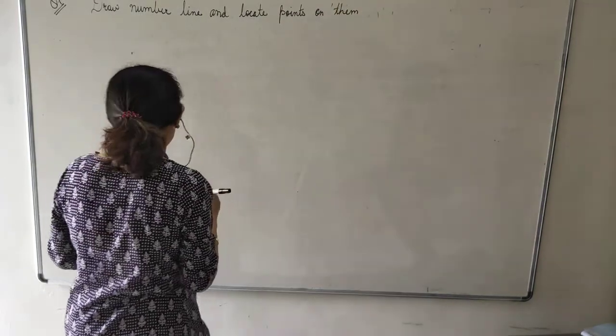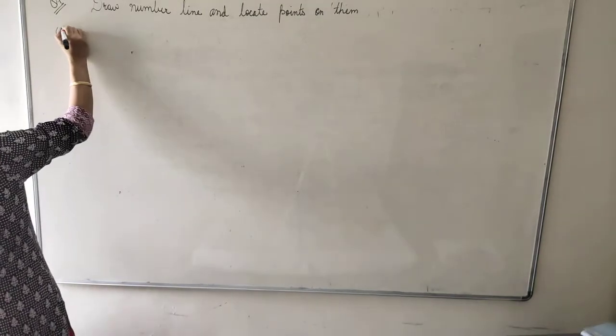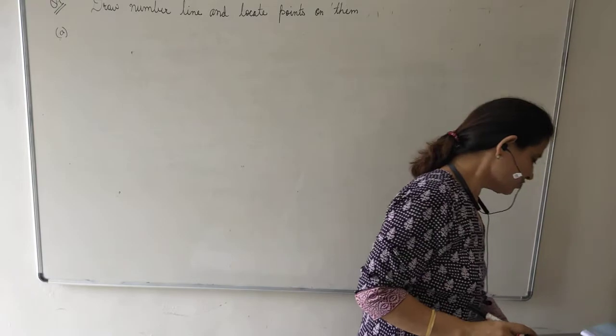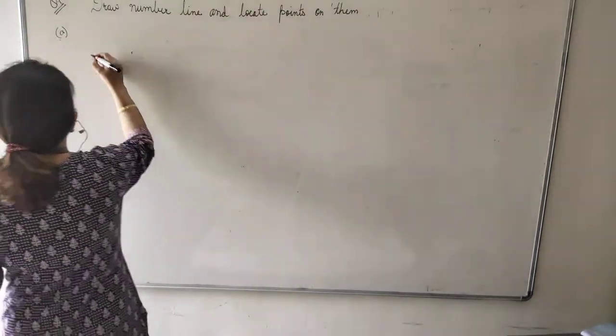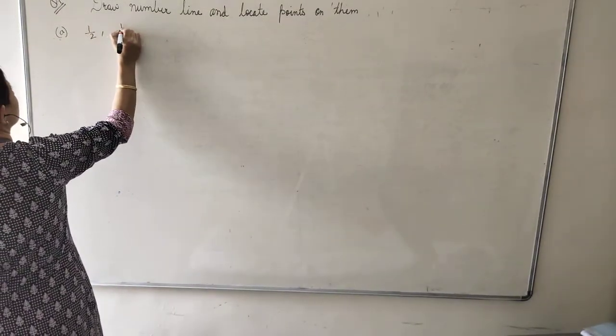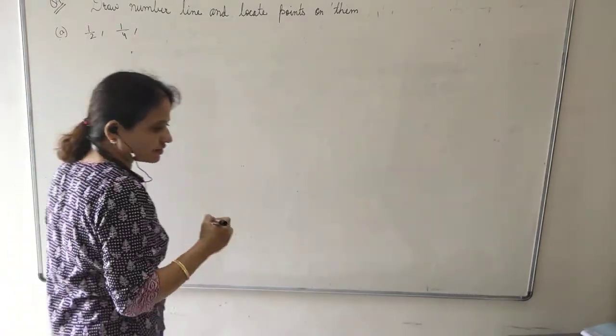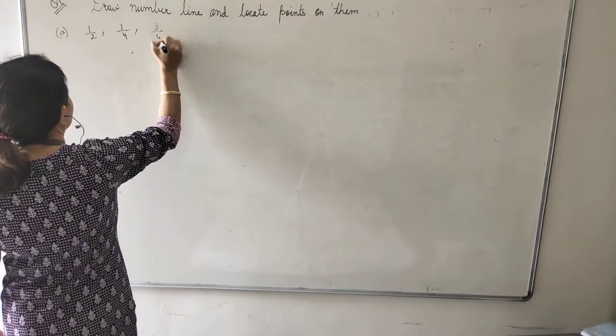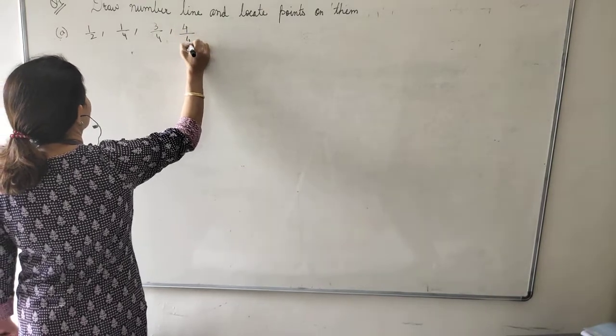We will do two questions. A, 1 upon 2, 1 upon 4, 3 upon 4 and 4 upon 4.